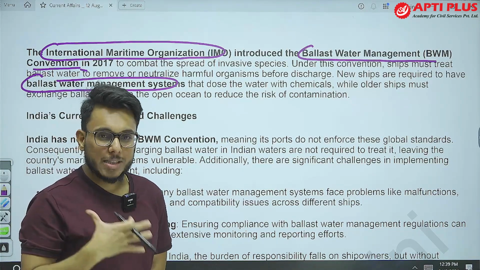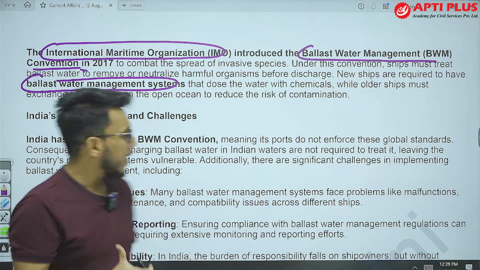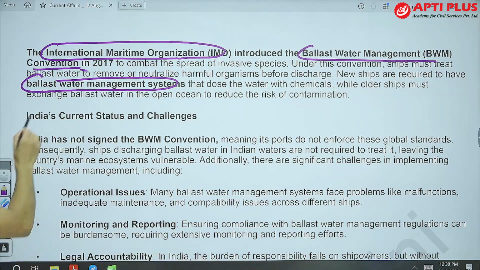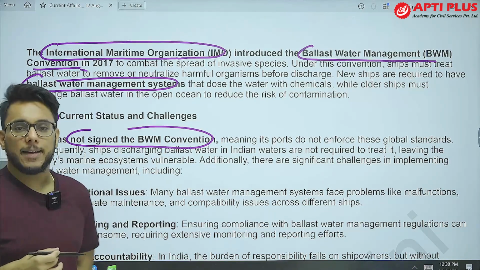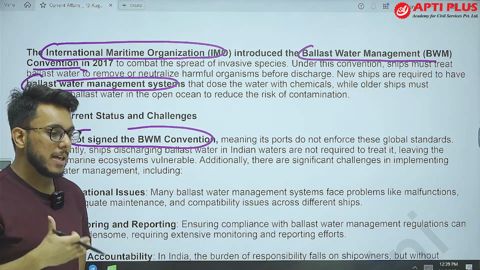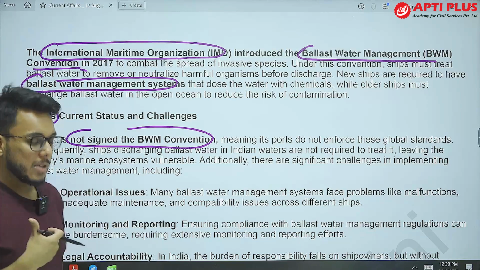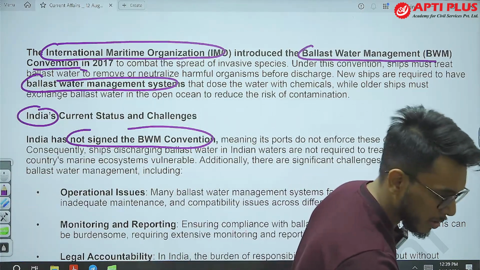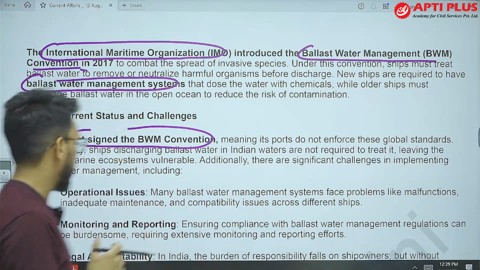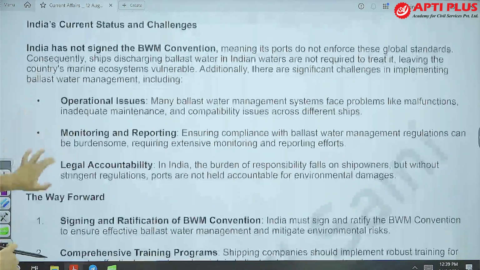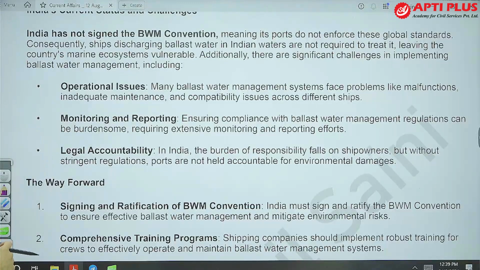They need to process that particular water before they release it. Now, when we talk about India, India has not signed this Ballast Water Management Convention. It means it is not compulsory in India for ships to follow these protocols. Now, there are many challenges here.